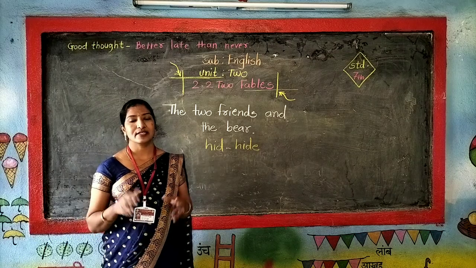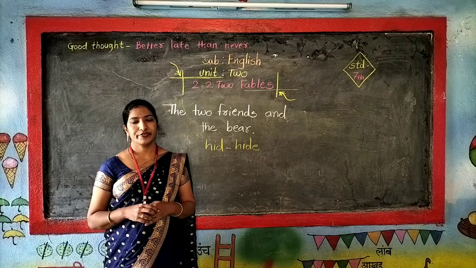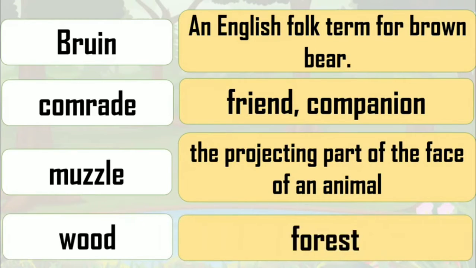Now let's understand the difficult words from the story. Bruin. Bruin is an English folk term for brown bear. Then comrade. Comrade means friend or companion. Muzzle. Muzzle is the protruding part of the face of an animal. Next word is wood.